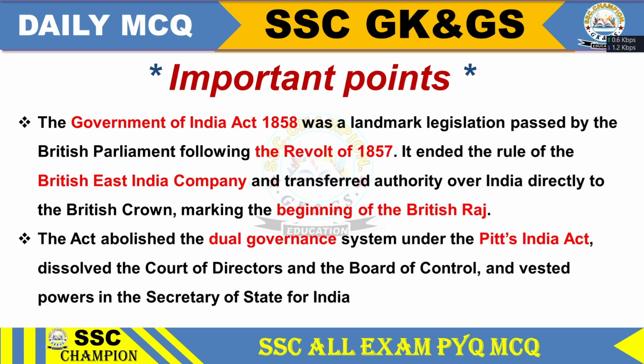Important points. The Government of India Act 1858 was a landmark legislation passed by the British Parliament following the revolt of 1857. It ended the rule of the British East India Company and transferred authority over India directly to the British Crown, marking the beginning of the British Raj. The Act abolished the dual governance system under Pitt's India Act, dissolved the Court of Directors and the Board of Control, and vested power in the Secretary of State for India.